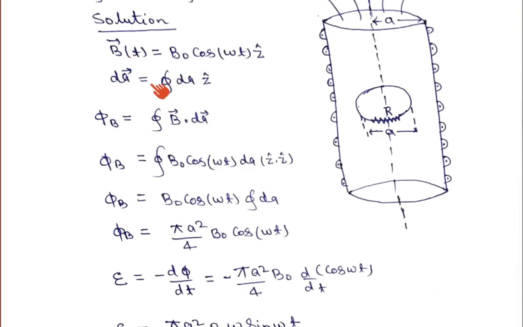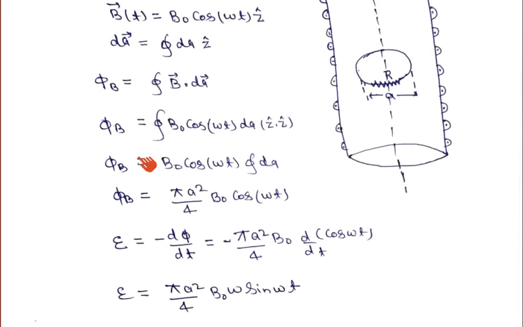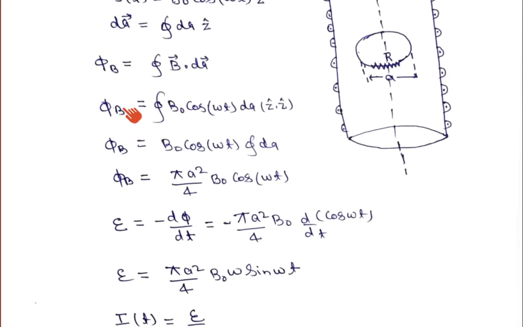If you find the flux of B, that is the surface integral of B dot dA, taking the dot product, we get phi B equal to the surface integral of B0 cos omega t dA, z unit vector dot z unit vector, which gives 1. So this gives the surface integral of dA.